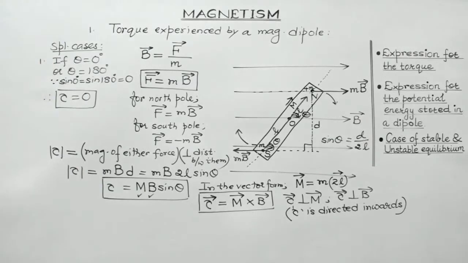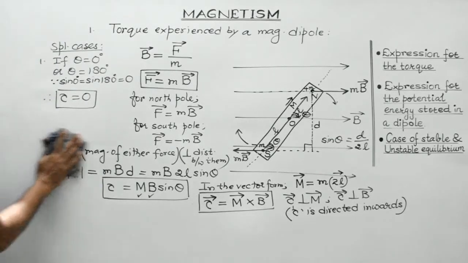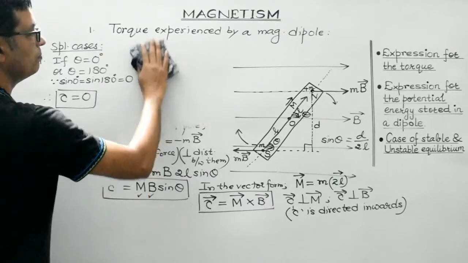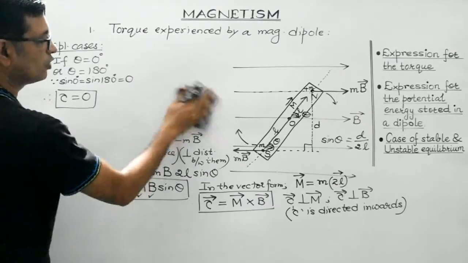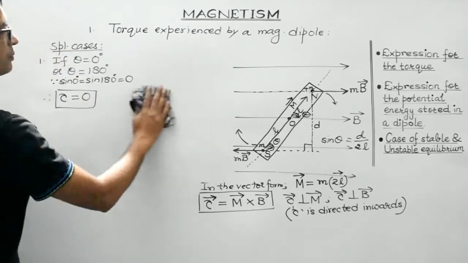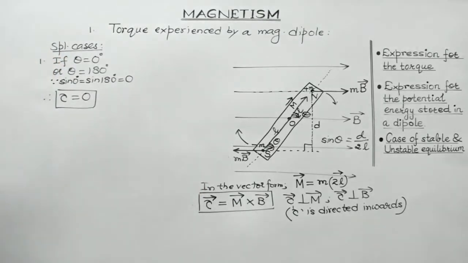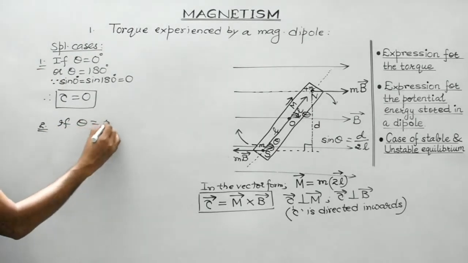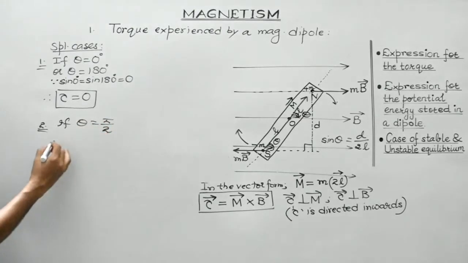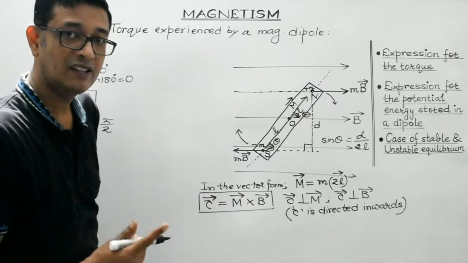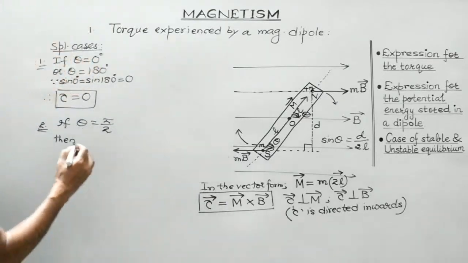Okay, now let's consider the condition in which the dipole will experience maximum torque. So let's find out the condition for the dipole to experience maximum torque, right? So let's consider case 2. If theta is equal to 90 degree, then sine 90 would be 1, which is the maximum value of the sine function.